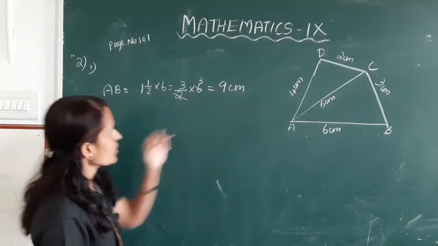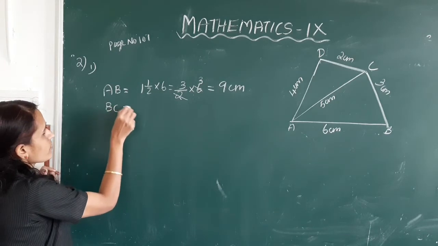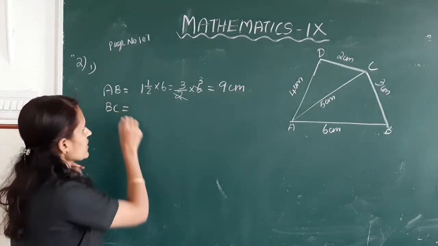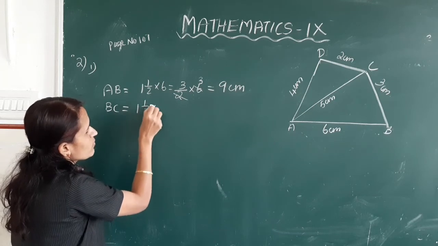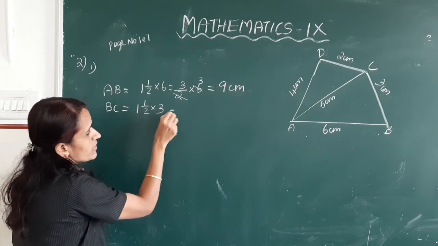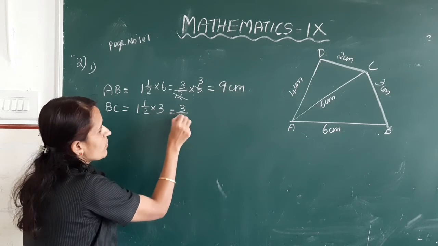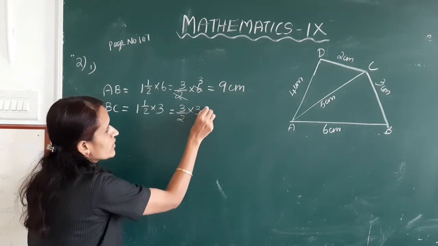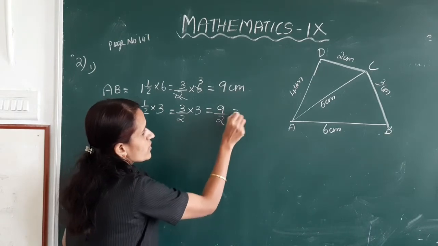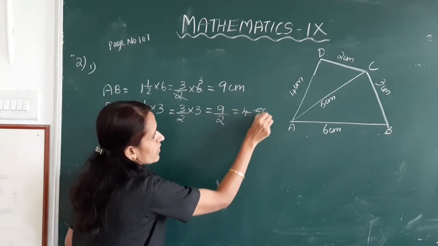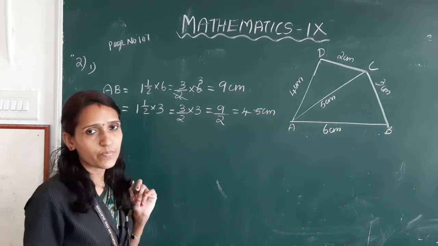Okay, next BC. BC is equal to 1.5 times 3 centimeter, that is 3 by 2 into 3, this is equal to 9 by 2, this is equal to 4.5 centimeter.